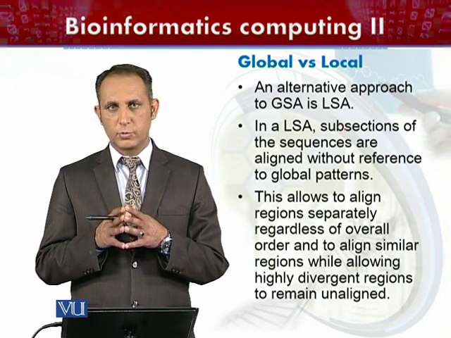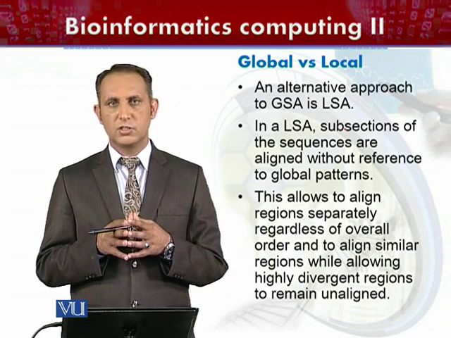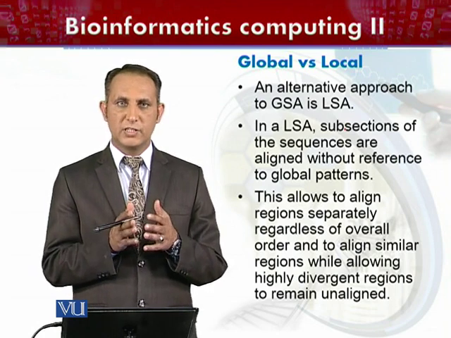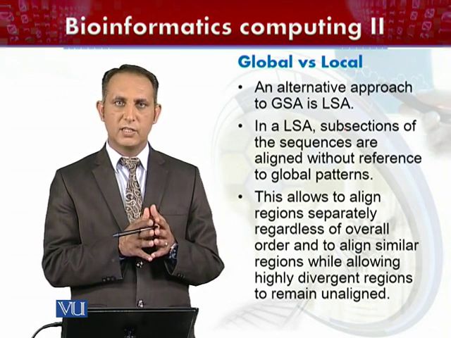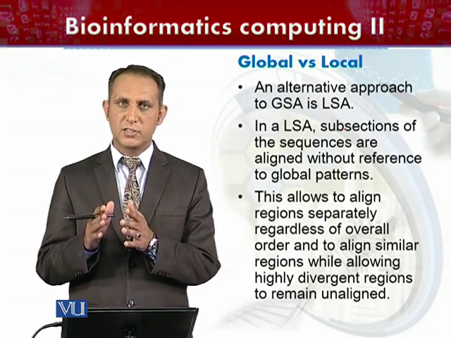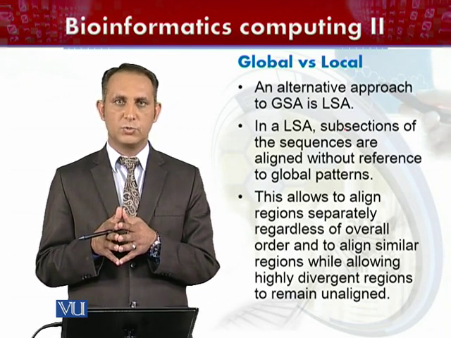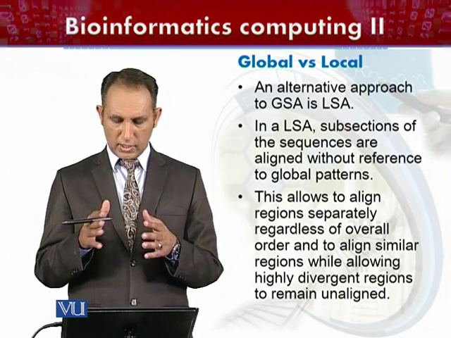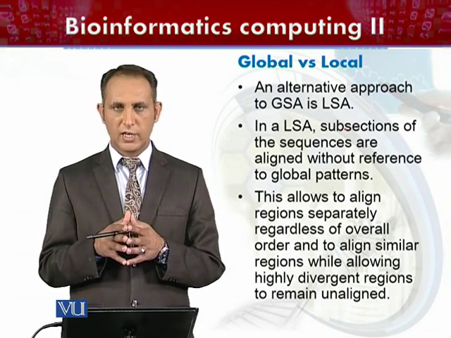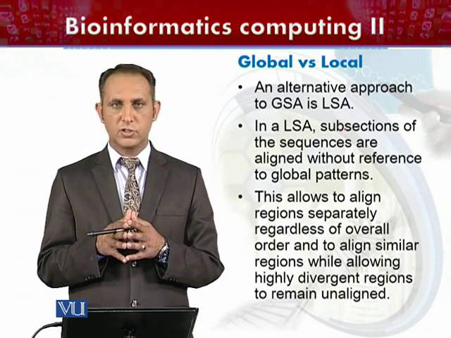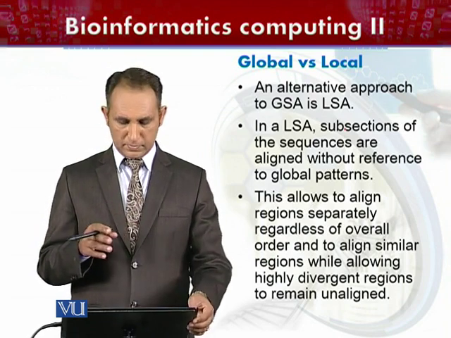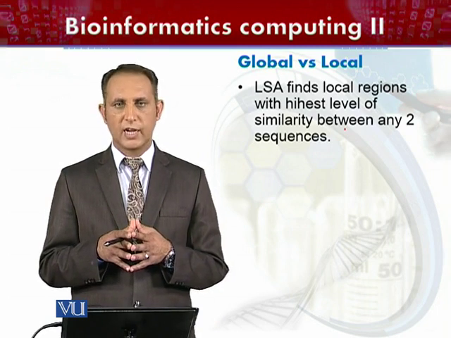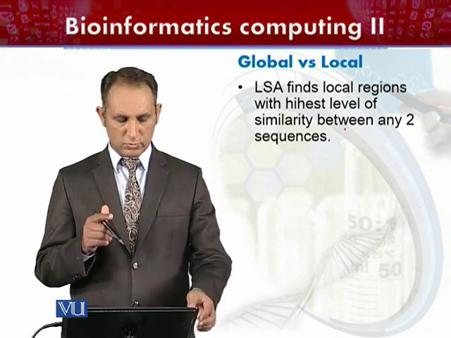Now this approach will allow us to align regions of higher similarity separately. For example, one region somewhere in the middle will be aligned separately, then another region somewhere at the end of these two sequences, which is closely related between those two sequences. So they will be aligned separately of the overall order, aligning similar regions while allowing highly divergent regions to remain unaligned. Local sequence alignment finds local regions with high similarity between the two sequences,